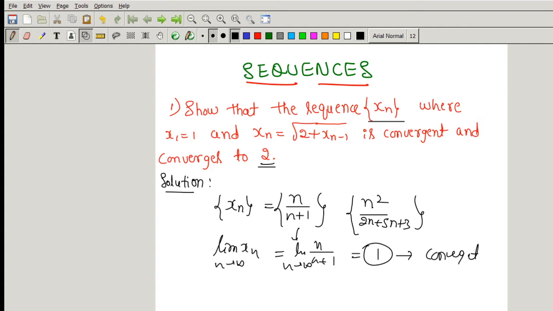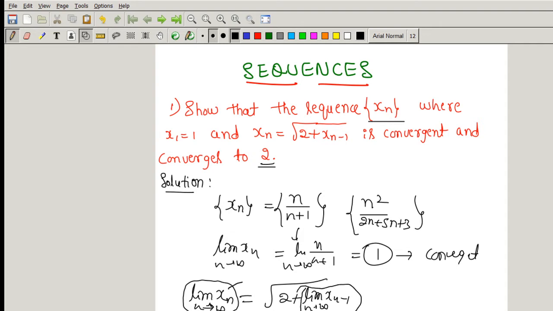But here, if we apply the limit of xn as n tends to infinity, we will get 2 plus the limit of xn minus 1 as n tends to infinity. We don't know what value we will get from the limit of this xn as n tends to infinity and also from the limit of xn minus 1 as n tends to infinity.